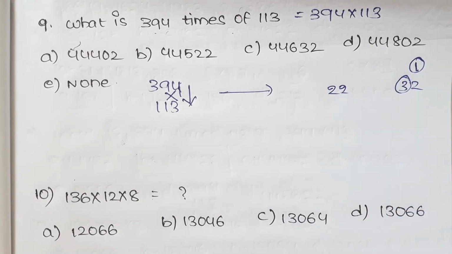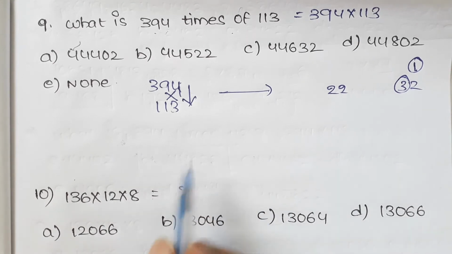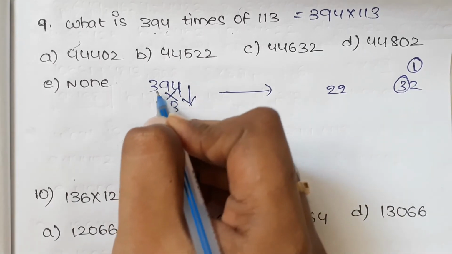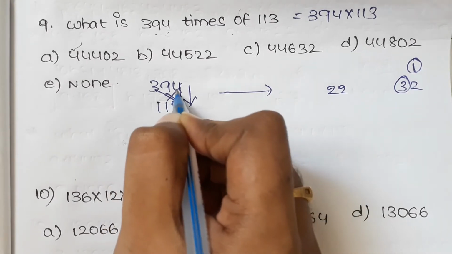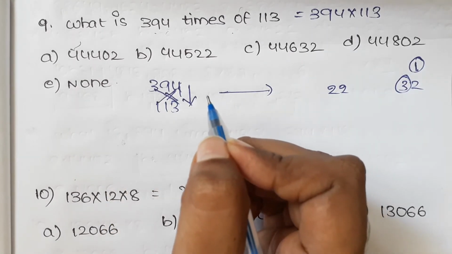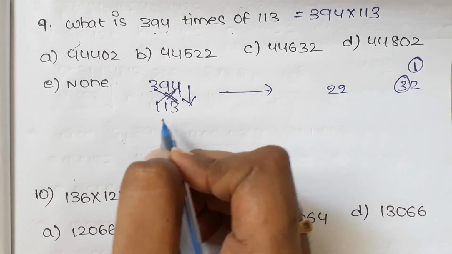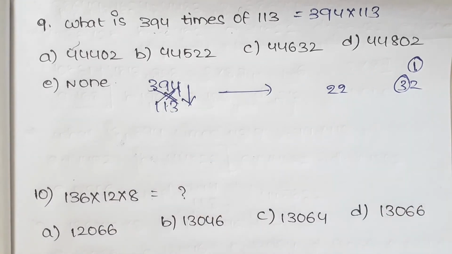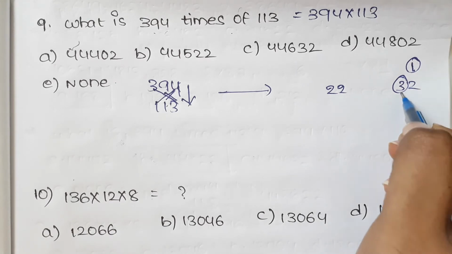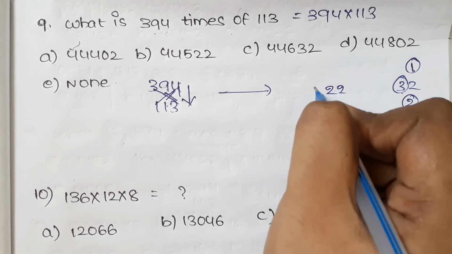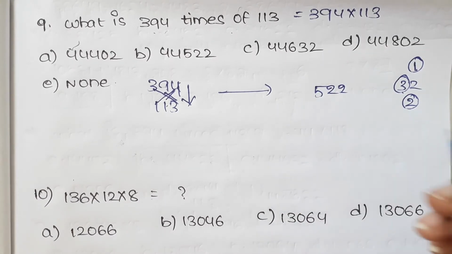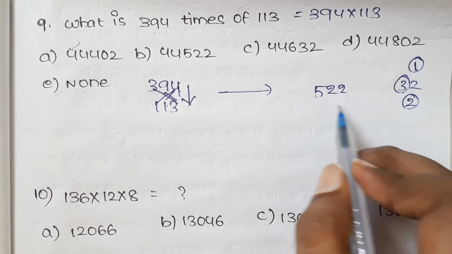Now the third step, that is 3 3s are 9 plus 4 1s are 4, 9 plus 4 is 13, plus 9 1s are 9, 13 plus 9 is 22, and here 3 is carry, 22 plus 3 is 25, 2 is carry, and here we have 522.